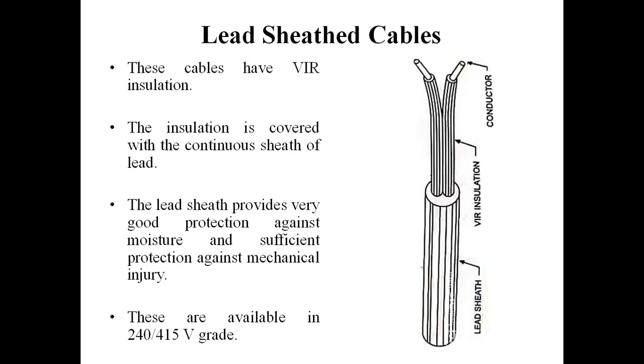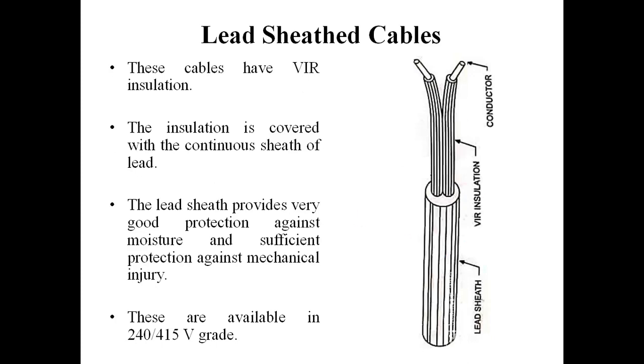The next is lead sheathed cables. Students, lead sheathed cables, as the name suggests, have a sheath of lead instead of tough rubber as in the previous case. So what is here? Here we have conductors with a tin coating. After that we have a VIR insulation over the conductors, and above this insulation we have a sheath of lead in this case.